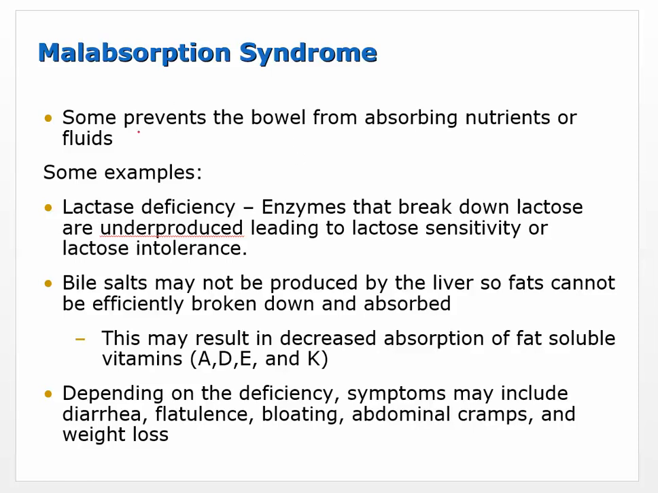Something prevents the bowel from absorbing nutrients or fluids. Okay, so some examples: lactase deficiency. Now, lactase is just an enzyme that breaks down lactose. So that's a milk sugar. So that's a sugar that's found in milk. And most people in the world, after they're babies, will stop producing lactase.